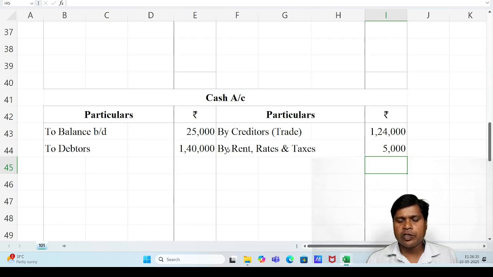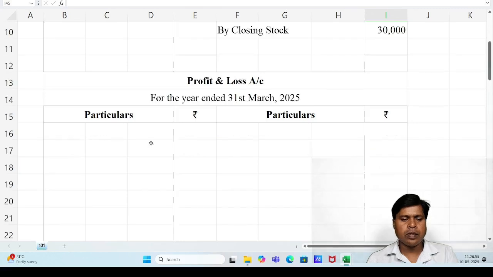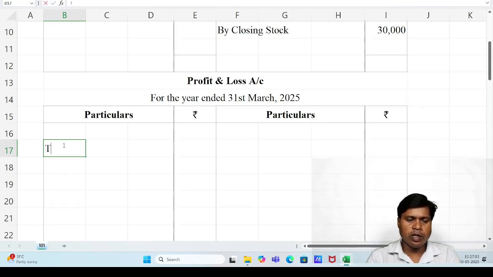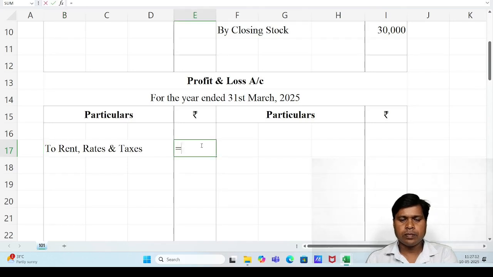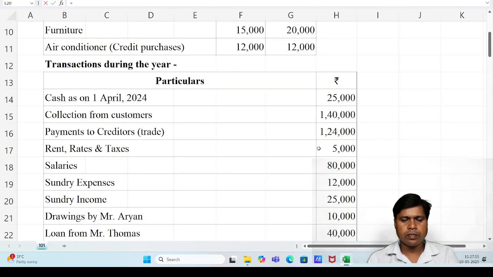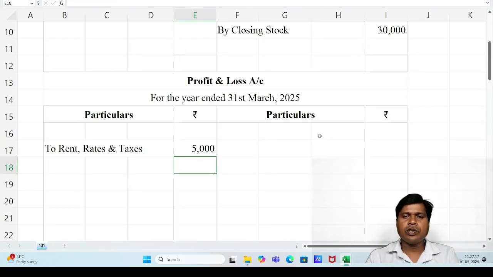Then the final effect should be recorded under profit and loss account debit side, P&L account debit side, to rent, rates and taxes. On the profit and loss account debit side, always leave the first line for gross loss, and we have to write on the second line, to rent, rates and taxes, 5,000.